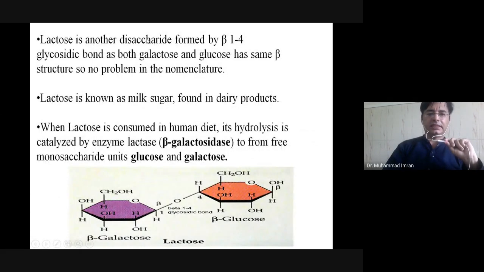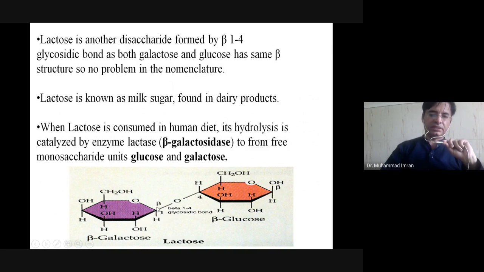Lactose is another disaccharide formed by a beta-1,4 glycosidic linkage, as both galactose and glucose have a beta configuration, so no problem in their nomenclature. Beta configuration means the hydroxyl group is on the upper side with respect to the 6th carbon.